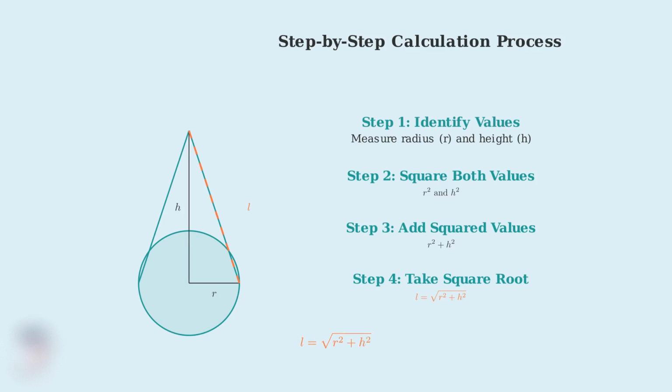Let's see the complete process in action. We start with our cone, identify the radius and height, square both values, add them together, and take the square root. This systematic approach ensures accuracy and helps you understand why each step is necessary. Remember, this process works for any cone, regardless of size. The key is following each step carefully and understanding that we're using the Pythagorean theorem to find the hypotenuse of a right triangle formed by the radius and slant height.